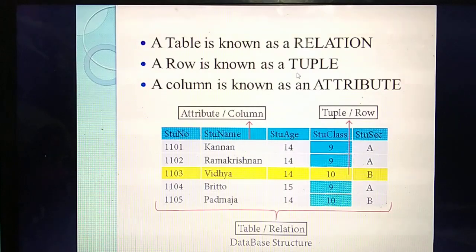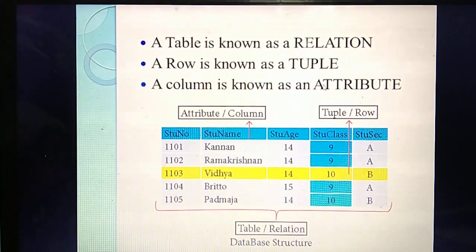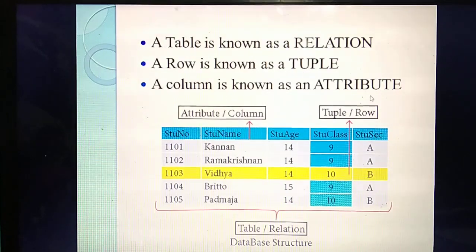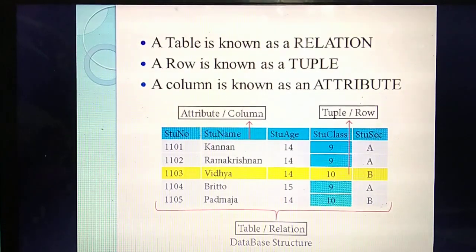This is all very, very important questions. One more question, you should know. If any person immediately asks what's the other name of table, you should say. This is very, very important. You should keep these details at your fingertips. So what's the other name of table? Relation. What's the other name of row? Tuple. What's the other name of column? Attribute.